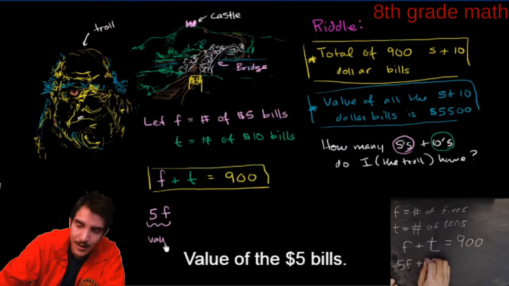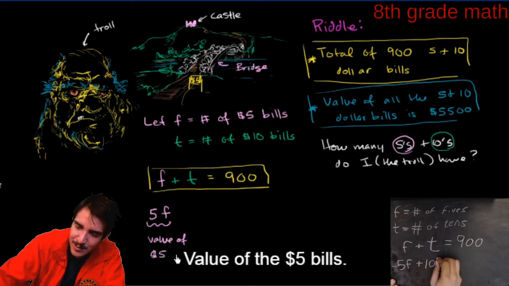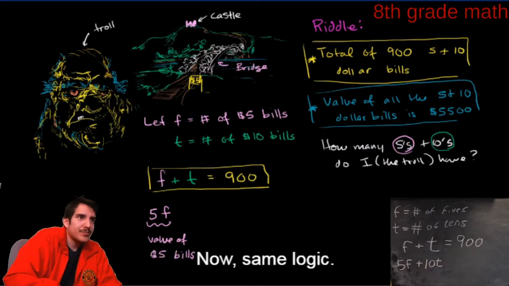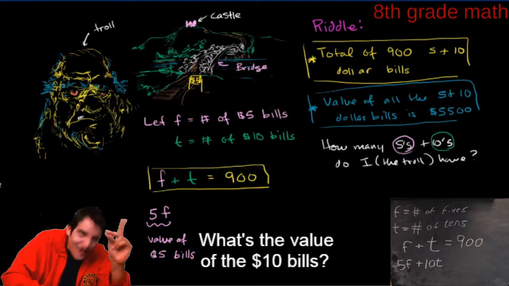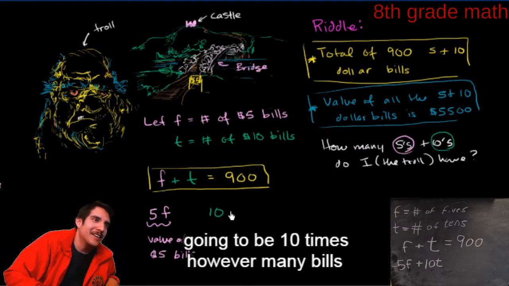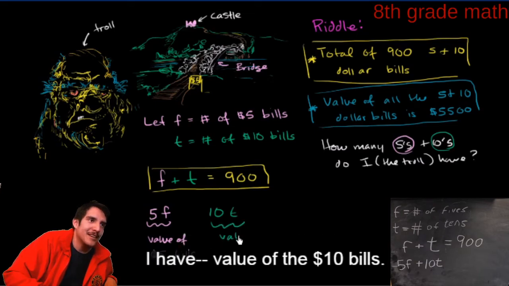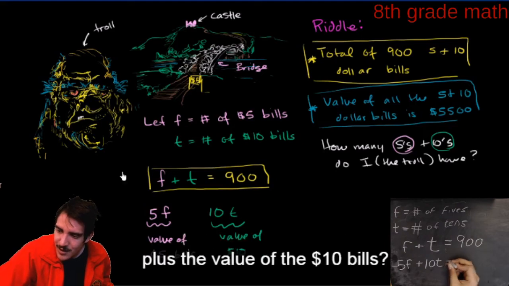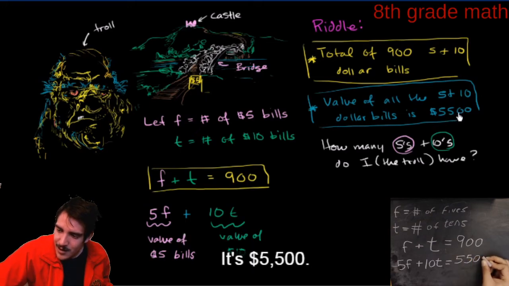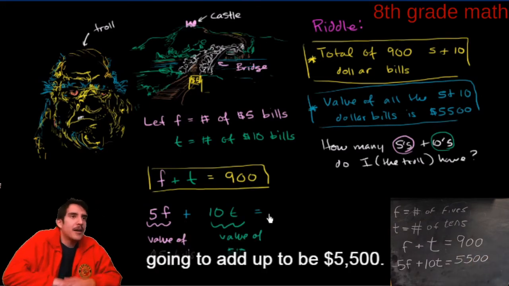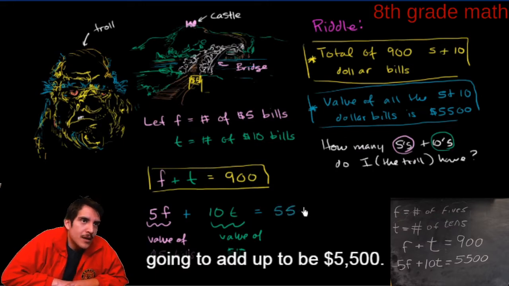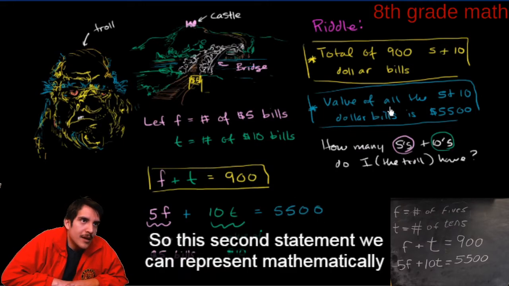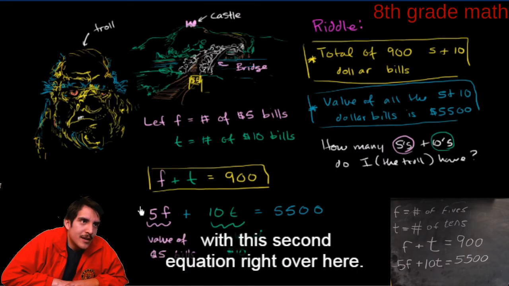Let me write that down. I'm going to guess the value of the tens is going to be 10 times how many $10 bills you have. Same logic, what's the value of the $10 bills? Well, the value of the $10 bills is just going to be 10 times however many bills I have. So what's going to be the total value of my bills? What's going to be the value of the $5 bills plus the value of the $10 bills? And he tells me what that total value is. It's $5,500. So if I add these two things, they're going to add up to be $5,500.